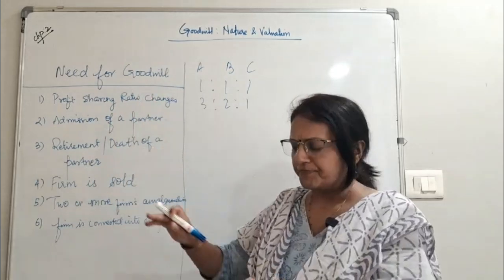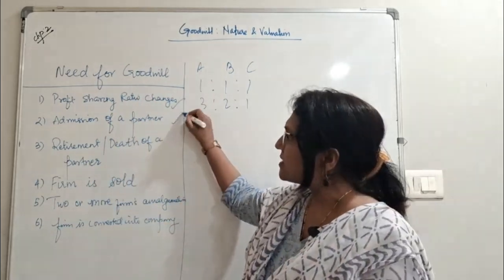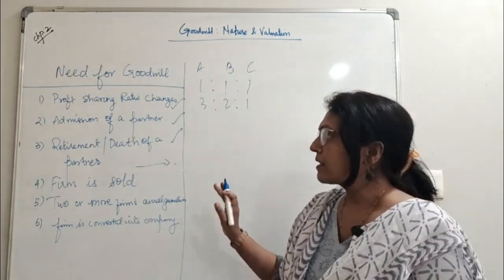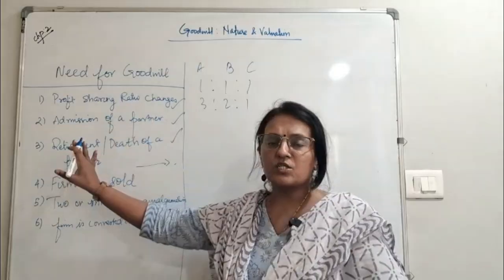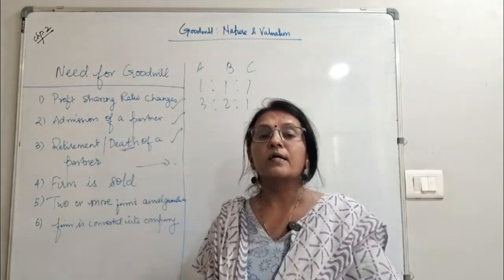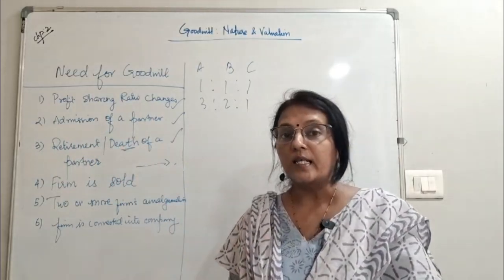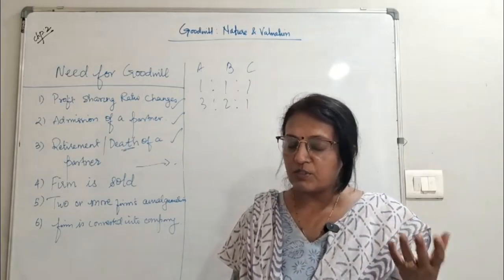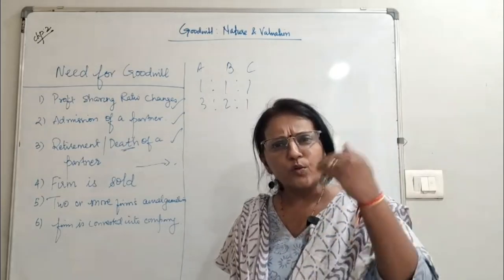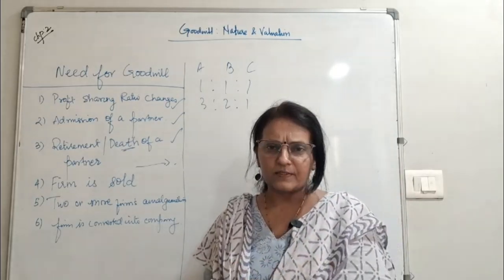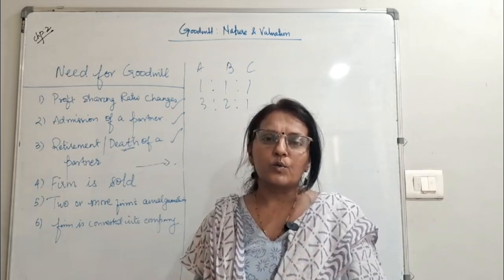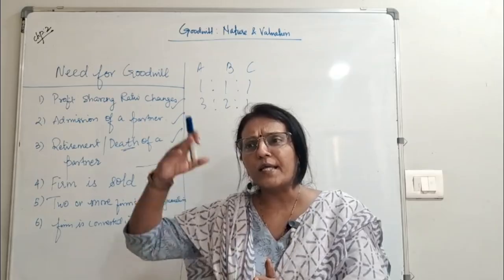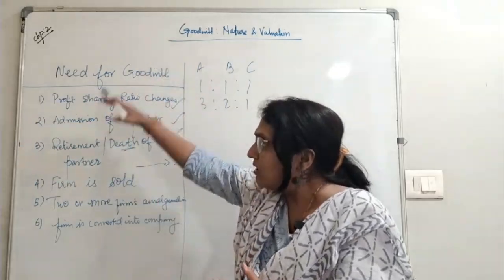For 12th, we have this, okay, only till here we have, and then we have dissolution of the firm. So in all these chapters, in fact this is the 4th chapter, we will be learning to value the goodwill. How much share of goodwill will be taken by the new partner or the old partners, we will see that. First let's see how goodwill is to be valued, and then this valuation of goodwill will continue in each chapter. It will be there in all these chapters.